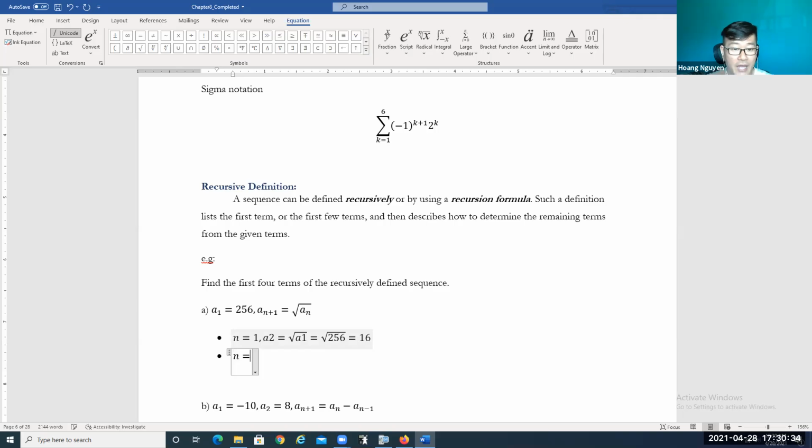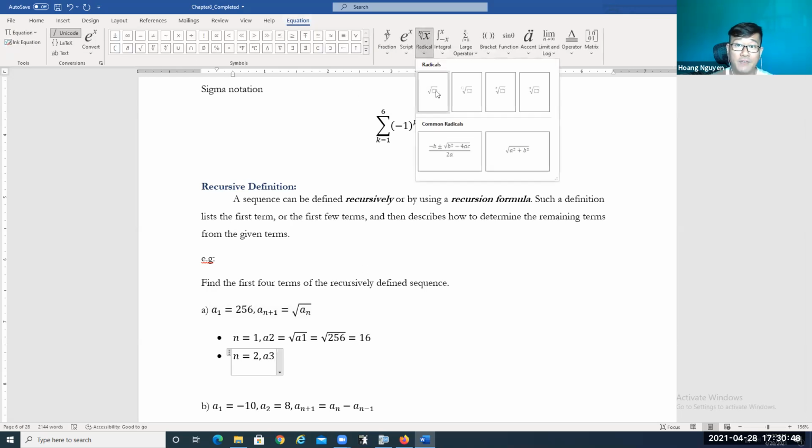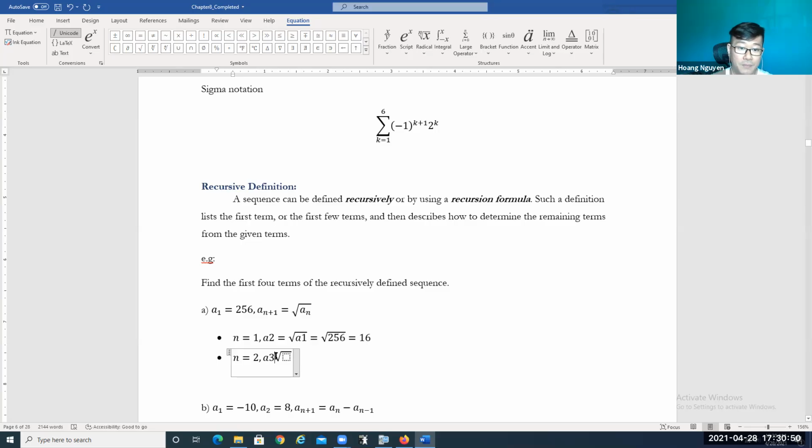Now we're going to move on to when n is equal to 2. When n is equal to 2, we substitute n equals 2, and we get A3. So A3 is equal to what? By definition, by the given formula, A3 is equal to the square root of A2, right? Because n is equal to 2. And what's A2? A2 is 16. So we take the square root of 16, which gives us 4.